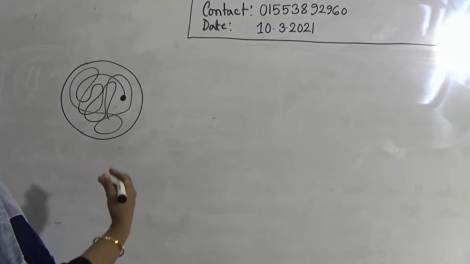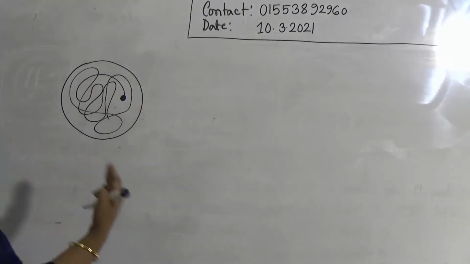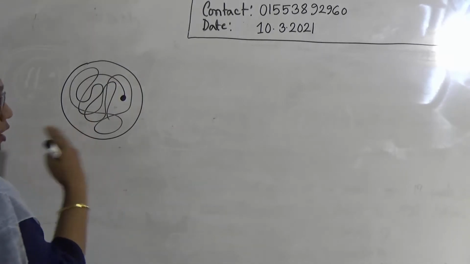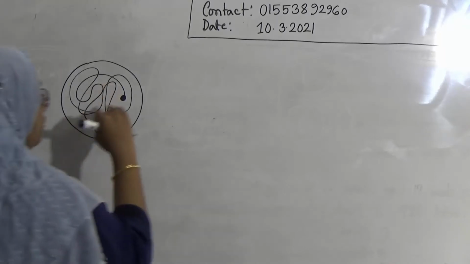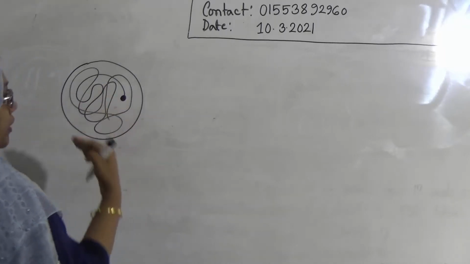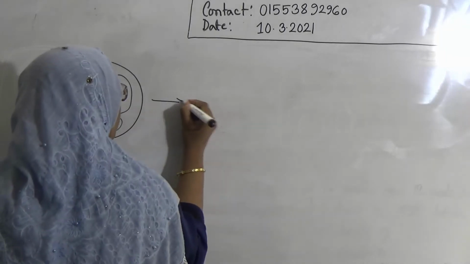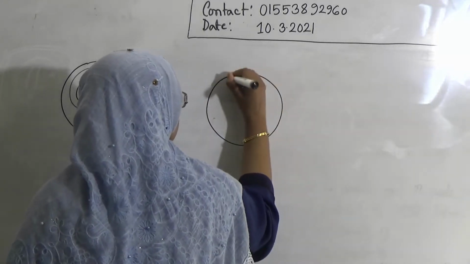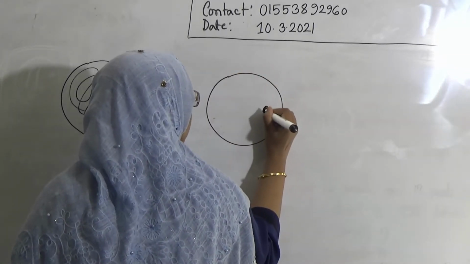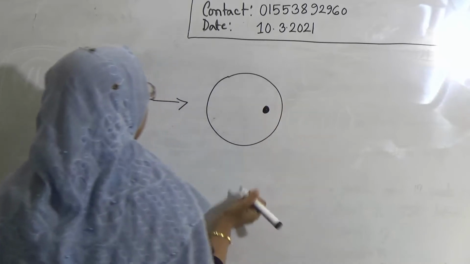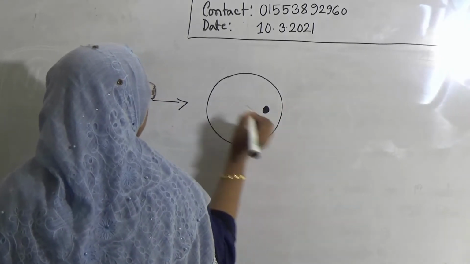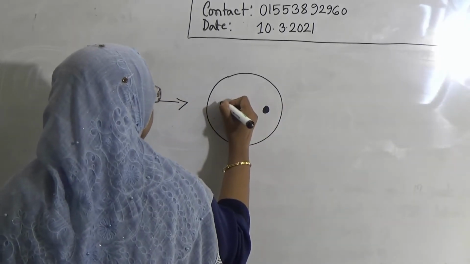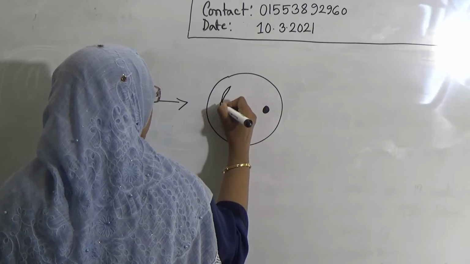When dehydration starts in prophase, water is removed from the chromatin, and then the main structure of the chromatin becomes visible, and we call it a chromosome. At first it is chromatin. When dehydration occurs, the main structure of the chromatin becomes visible and we call it a chromosome.